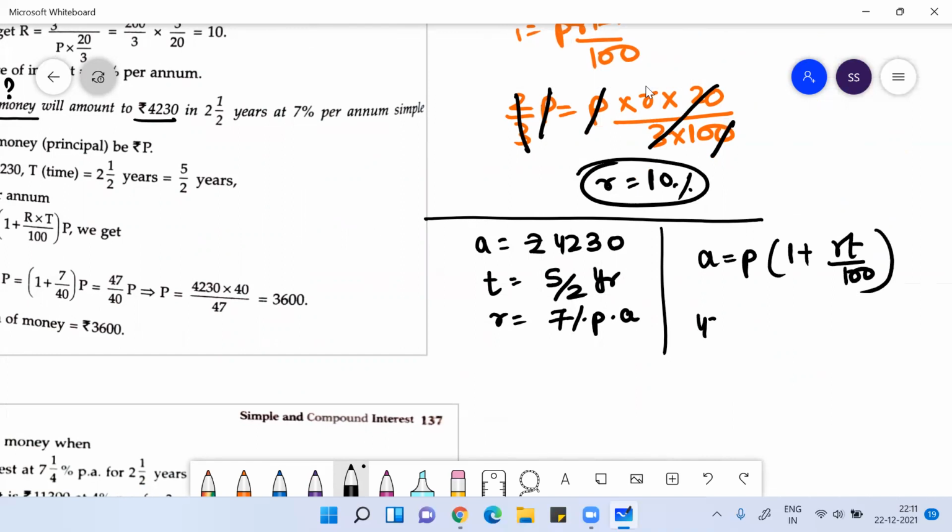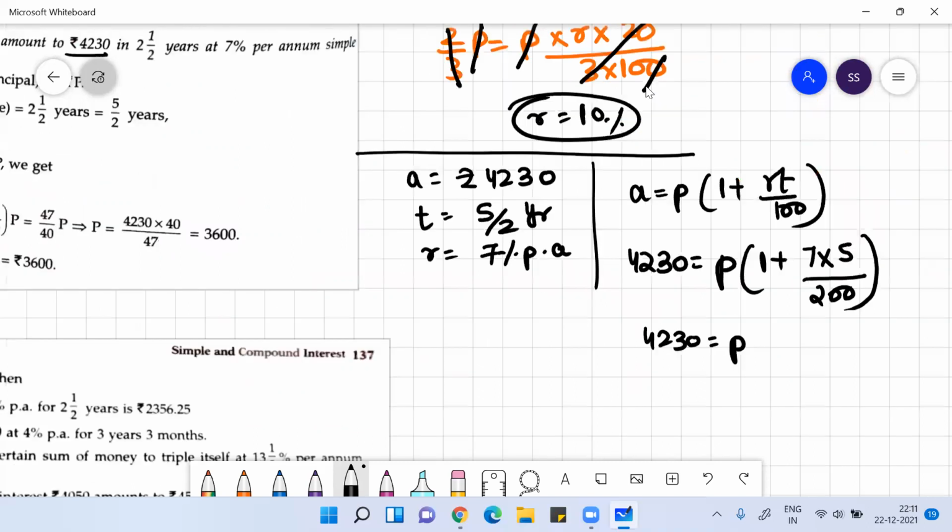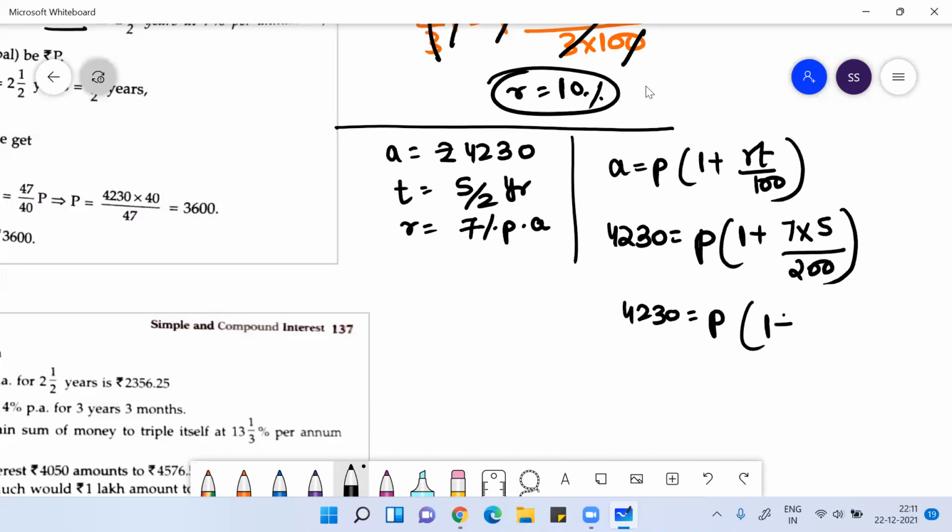So amount is 4230, P you have to determine, 1 plus R is 7, T is 5 by 2. So you just need to solve this. 4230 is equal to P into 1 plus this, which I can write as 35 by 200.